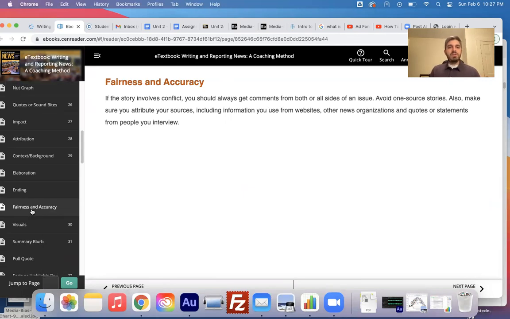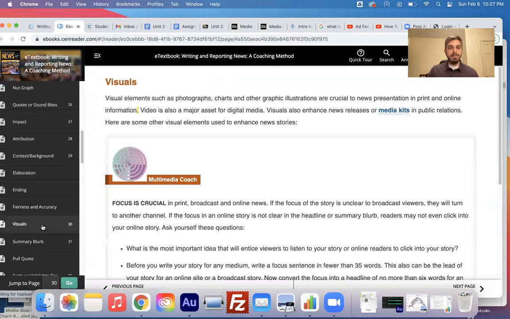Fairness and accuracy: if the story involves conflict, you should always get comments from both or all sides of an issue. Avoid one source stories. Also, make sure you attribute your sources, including information you use from websites, other news organizations, and quotes or statements from people you interview. Visuals: very important.